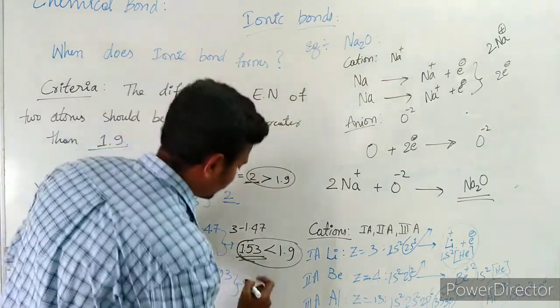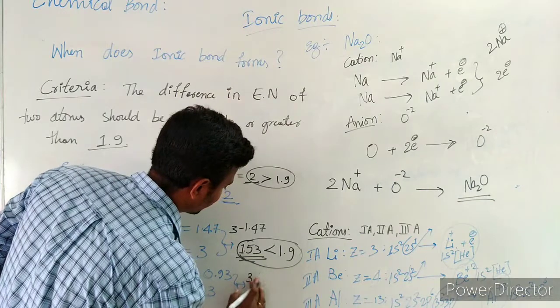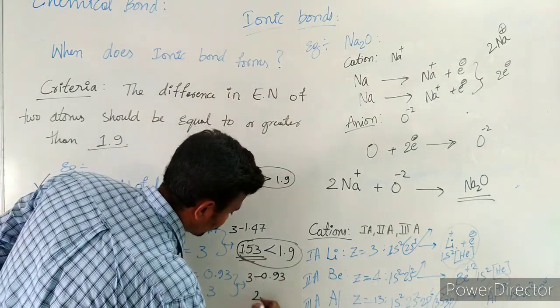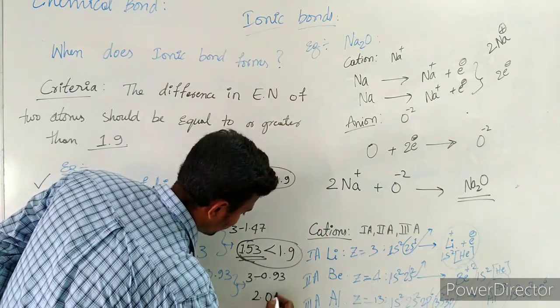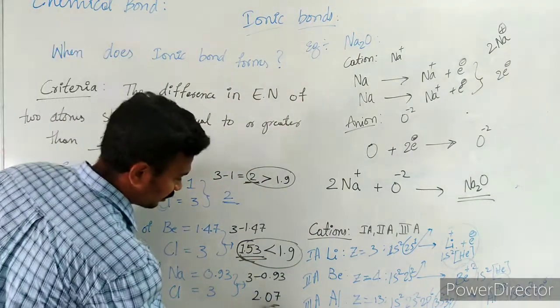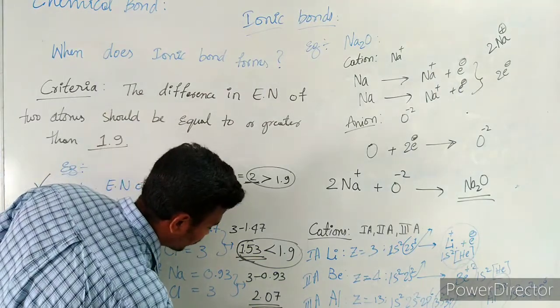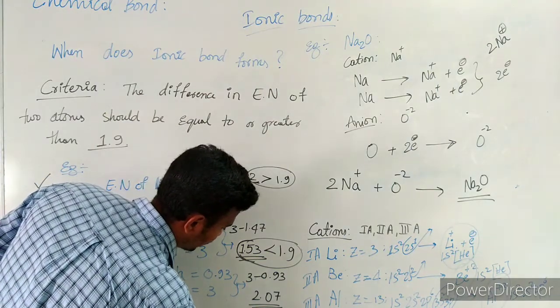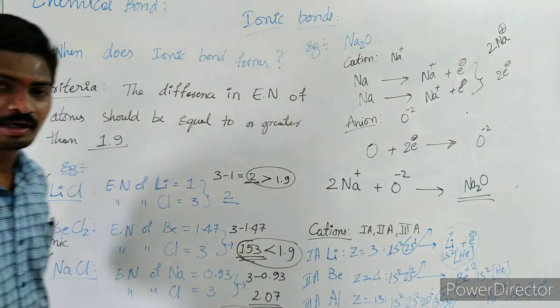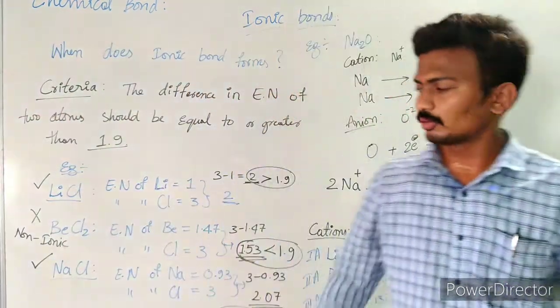So the difference, 3 minus 0.93, is 2.07. Right? This 2.07 is greater than 1.9. Therefore, sodium chloride is an ionic molecule.